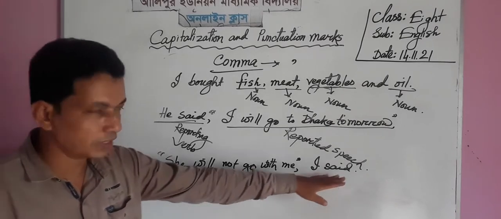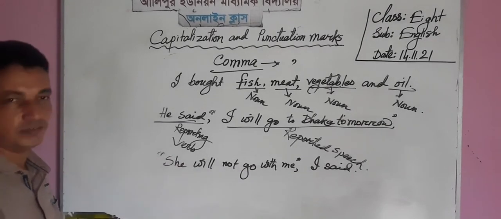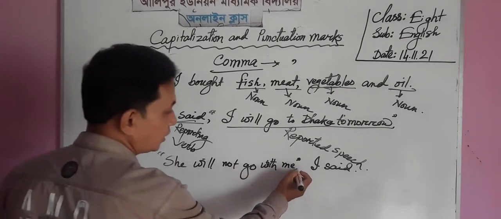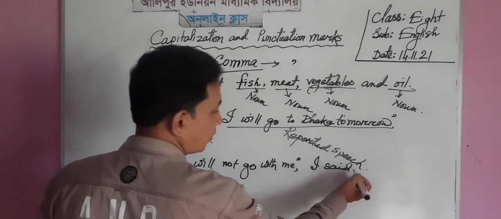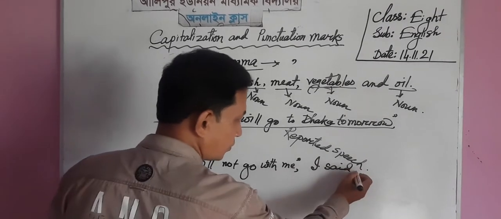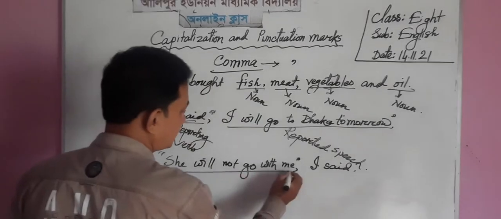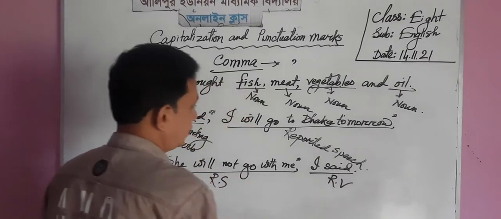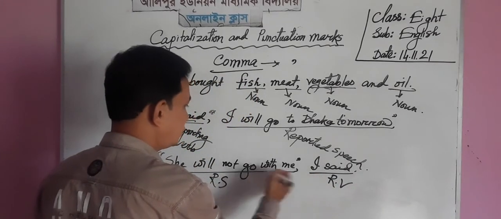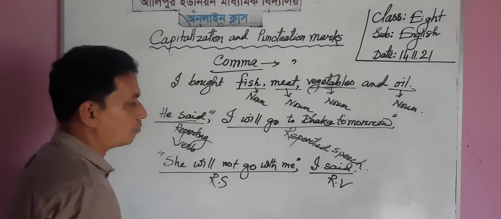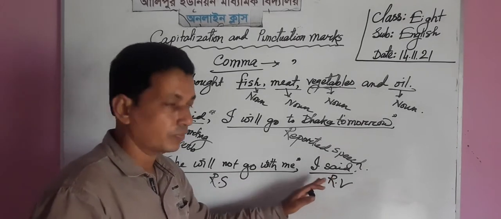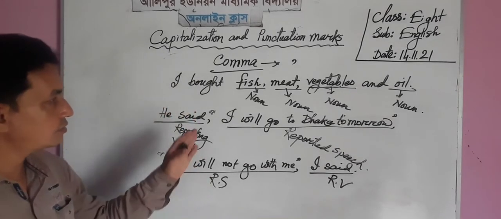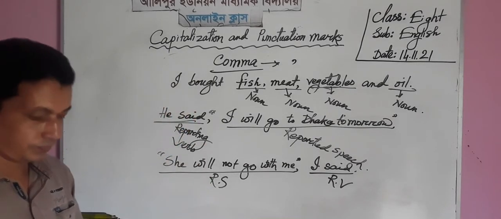The reporting verb sits after the reported speech. So in this case, we must set a comma after the reported speech, and after the reporting verb we must write a full stop. It is the reported speech, and it is the reporting verb. After the reported speech, we must give a comma if the reporting verb is in the last position. Okay, dear students, in this area we have to use a comma.